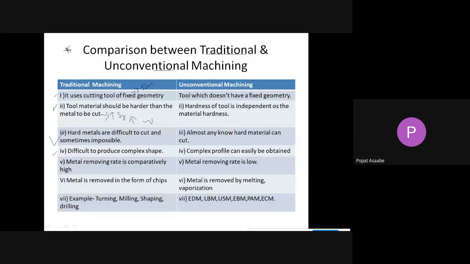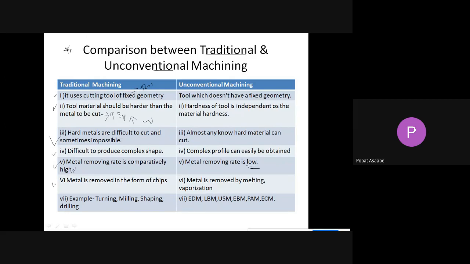the metal removing rate. During the machining process, the metal removing rate is comparatively high in traditional machining. This is the only advantage here. The metal removing rate of traditional machining is high, but the metal removing rate in unconventional machining is low. It is low, and it is higher in traditional machining.